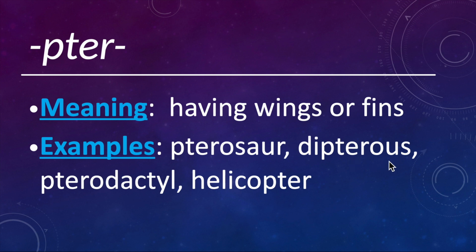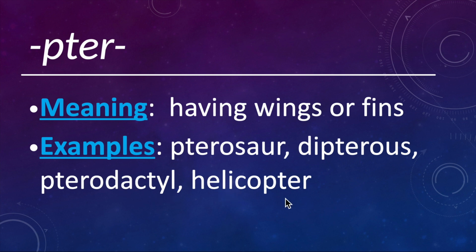Dipterous refers to having two wings. So these are things like flies. Also having two wing-like parts, certain seeds we call dipterous. So di means two, so two wings. Pterodactyl really means winged fingers. And that's a common name kind of given to pterosaurs.